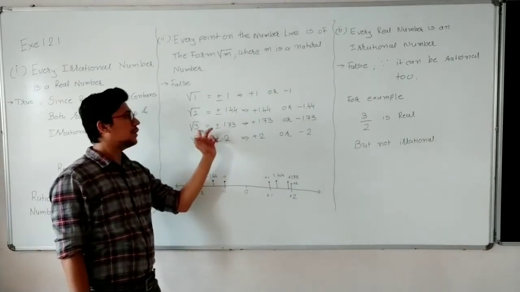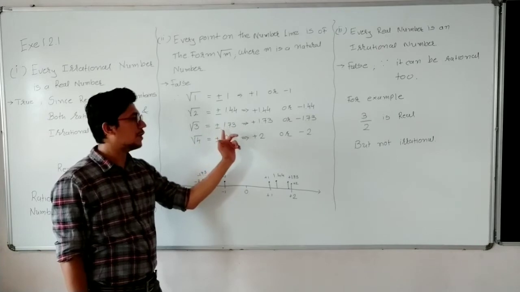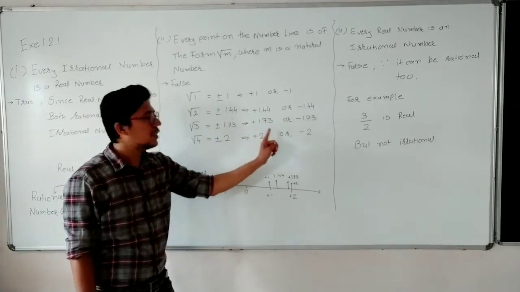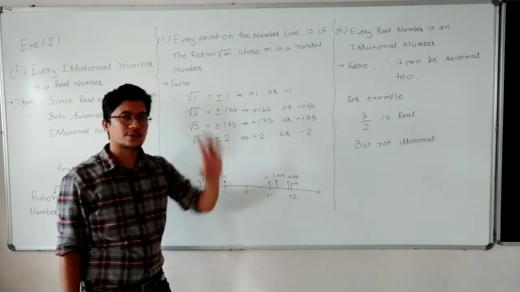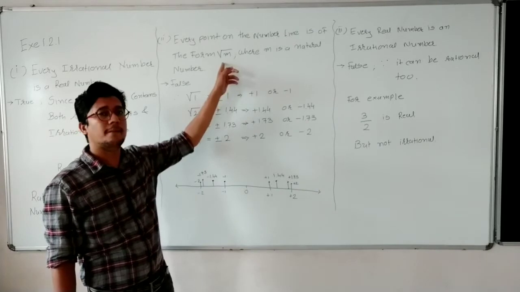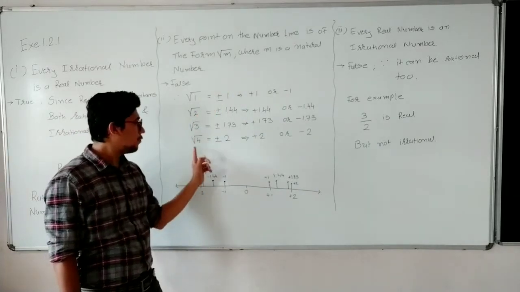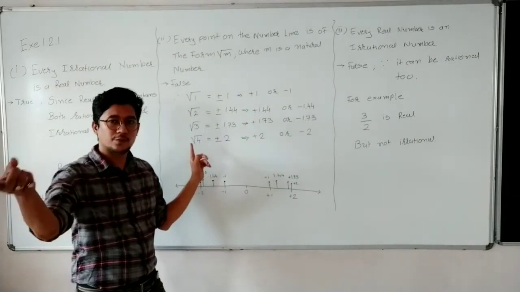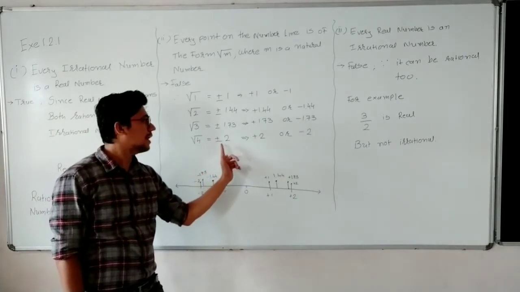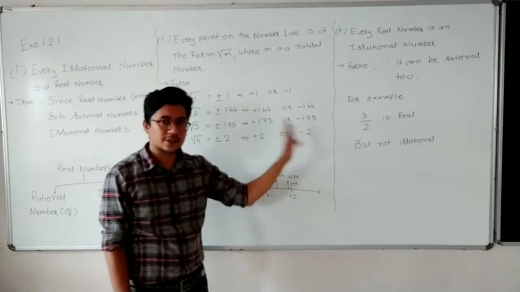Square root of 3 is approximately plus or minus 1.73. Take plus 1.73 or minus 1.73. So 3 also done. Now take m equal to 4. You know that 2 square is 4, so square root of 4 is plus or minus 2.